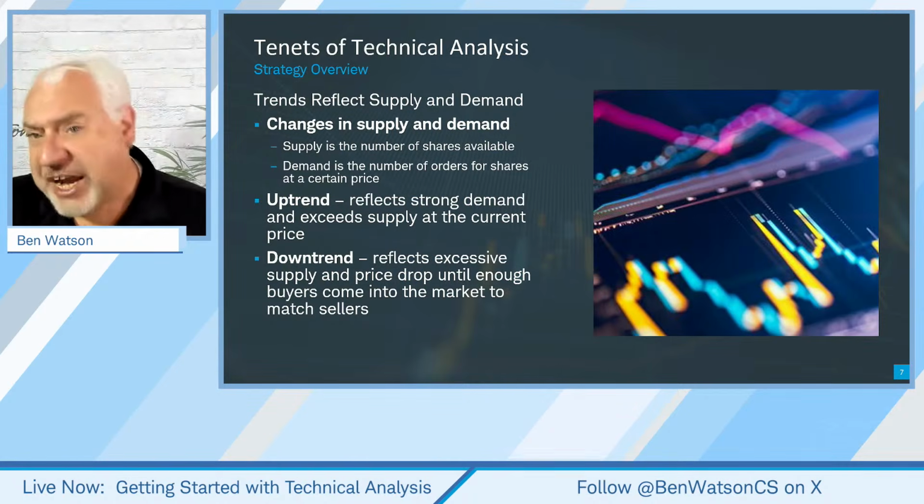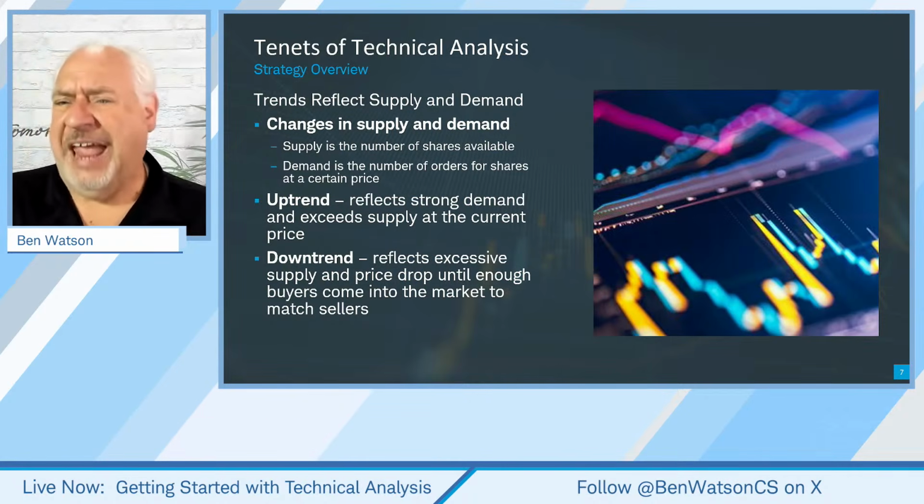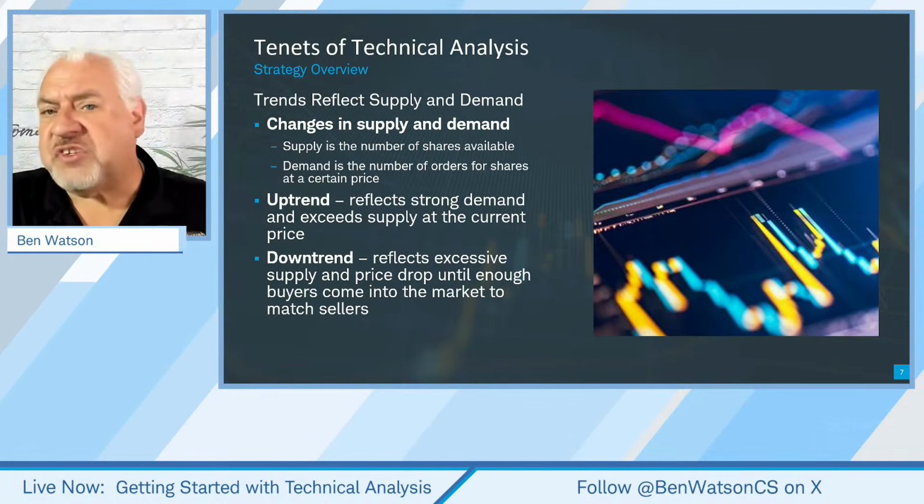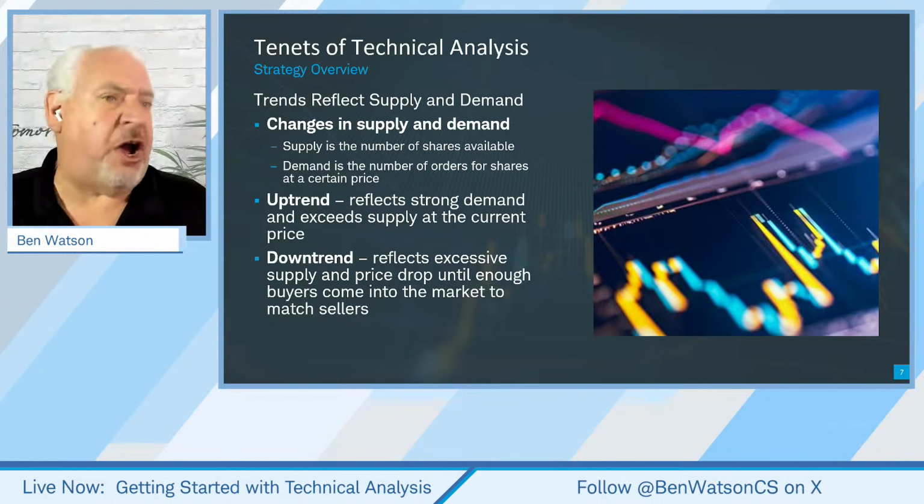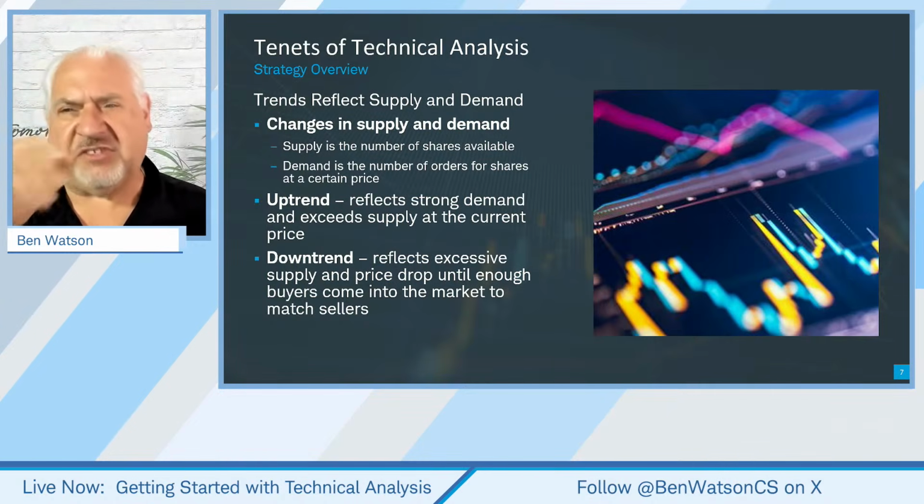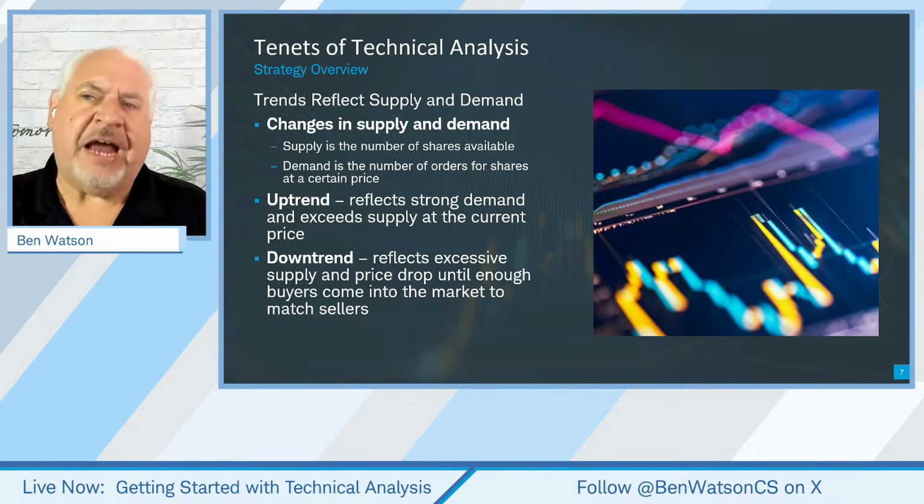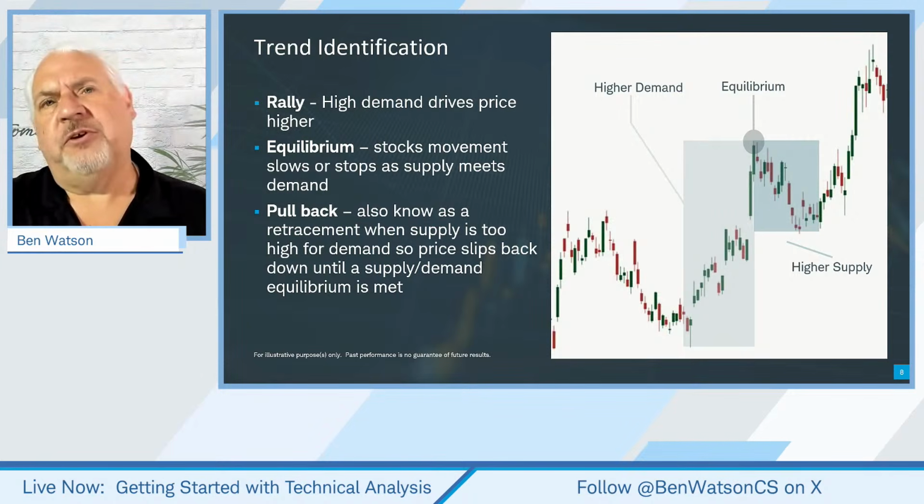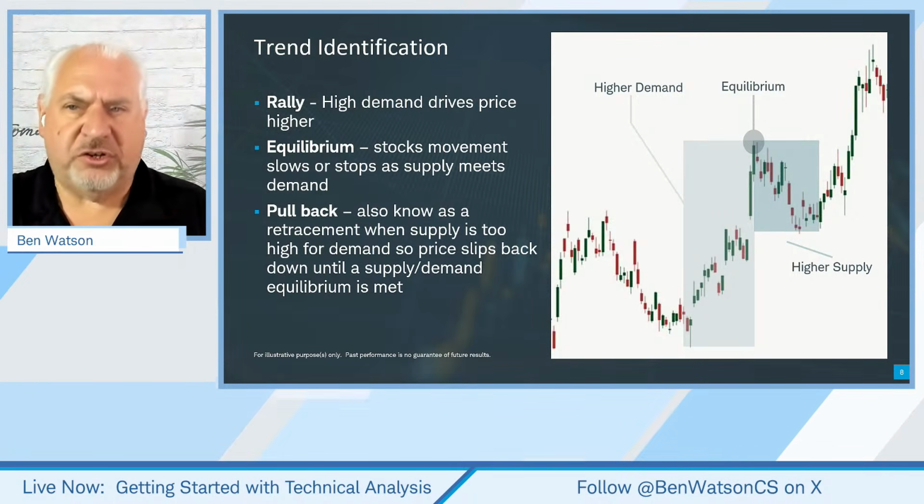So the changes in trend happen where there is a change in who's in control, the buyers or the sellers. We're going to talk more about that when we get into levels of support and resistance, but this gives us an idea of that concept of who's driving the trend.